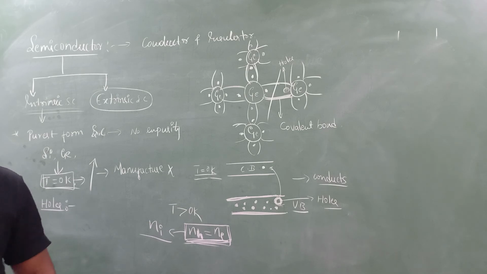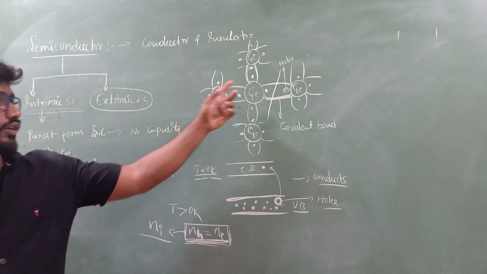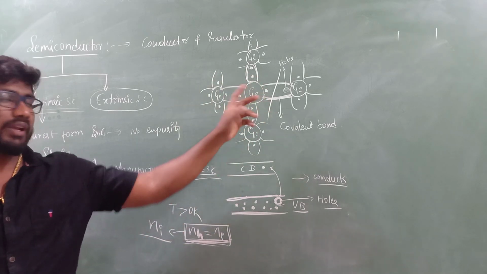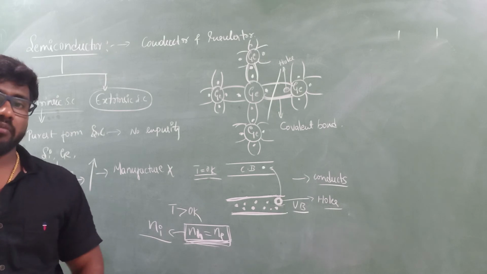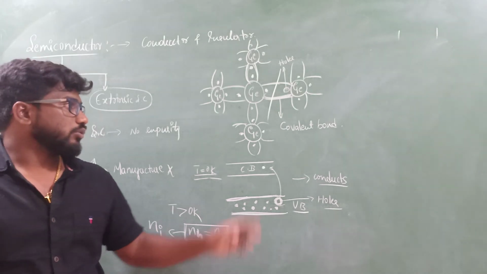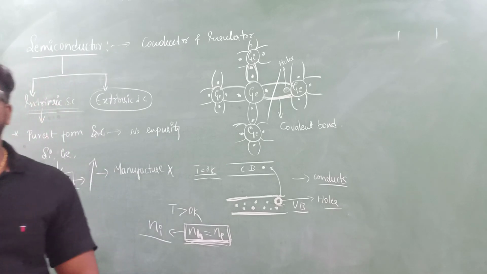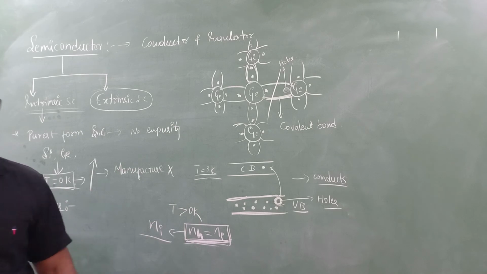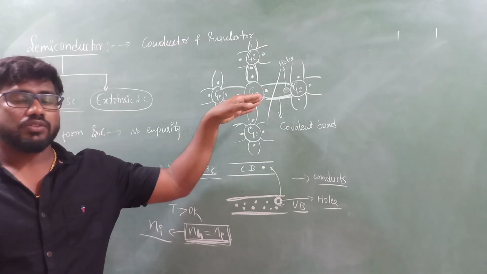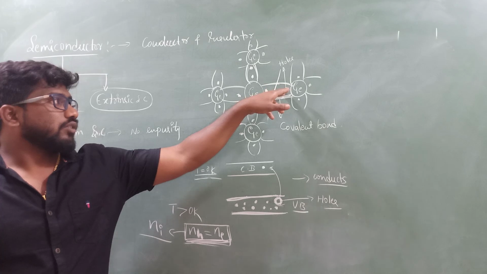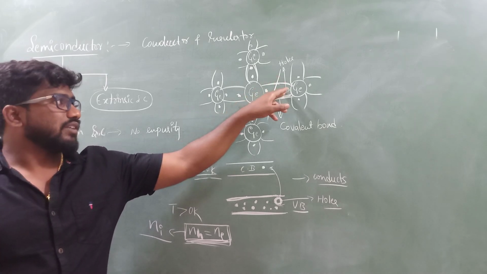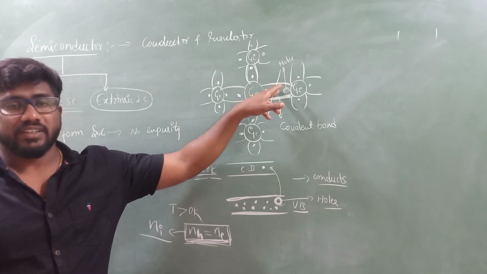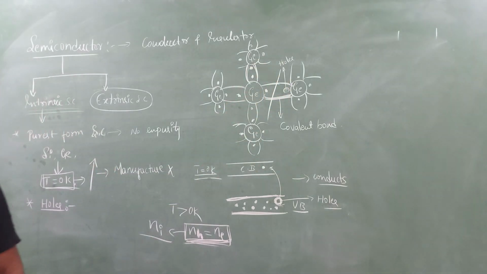Then what happens? They'll make a covalent bond by sharing with the neighboring atom. That is what we call an intrinsic semiconductor. If you want to conduct, we need to break this covalent bond. When you break the covalent bond, one electron will leave its place, leaving an empty space. This empty space is what we call a hole. So this is the concept of holes.